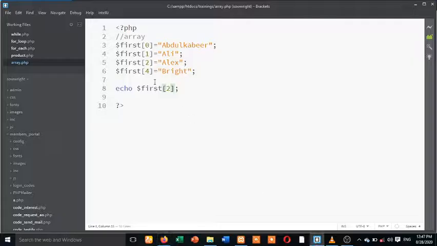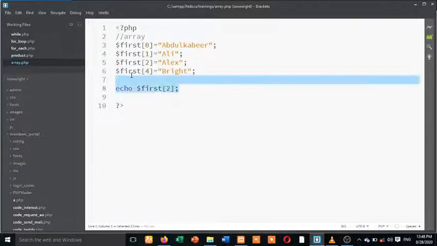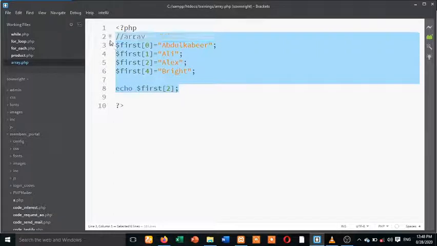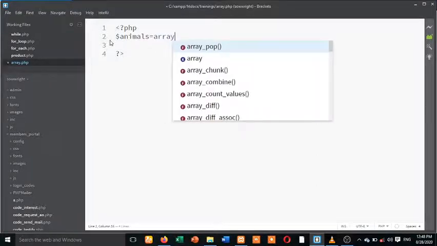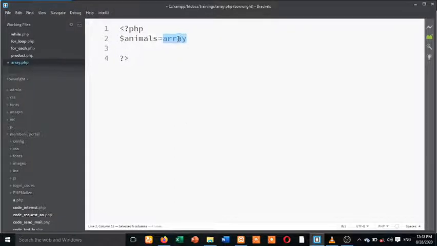The reason why it gave that error is because we jumped certain indexes, like index number 3. So actually this one is just a play around to show what array is. But in real sense, if you want to declare an array, you can decide to declare, let us call it animals, so this variable equals array. If you want to store various data directly, you use the function array, and this thing is a function. So you now open brackets. Remember, when you declare any function, it is inside brackets.